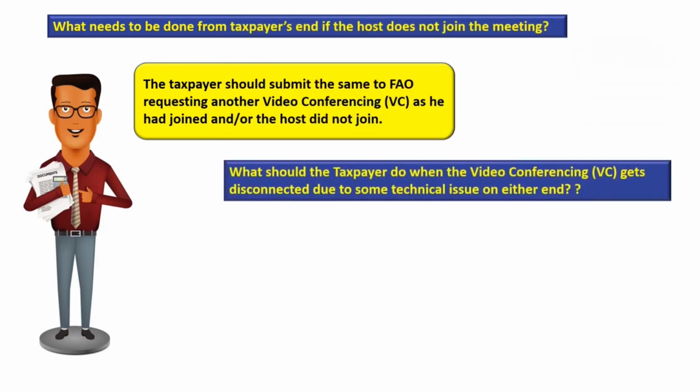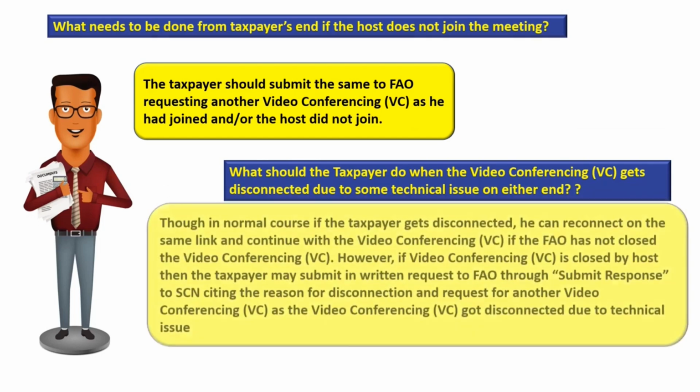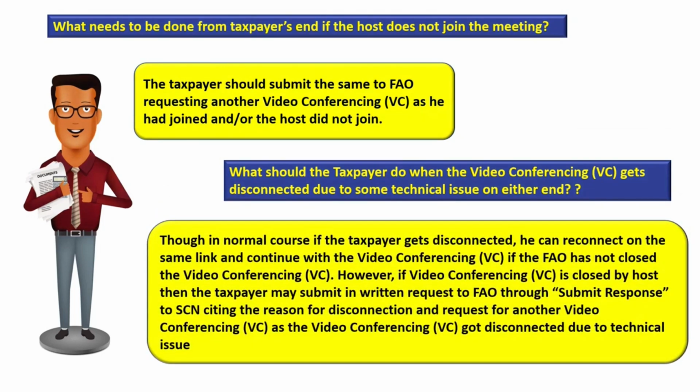In certain situations, it may happen that the video conferencing gets disconnected due to some technical issues on either end. What should the taxpayer do in such a situation? In the normal case, if the taxpayer gets disconnected, the taxpayer can reconnect on the same link and continue with the video conferencing if the Faceless Assessing Officer has not closed the video conferencing. However, if the video conferencing is closed by the host, then the taxpayer may submit a written request to the Faceless Assessing Officer through submit response to show cause notice citing reason for disconnection, and can also request for another opportunity for the video conferencing as the earlier one got disconnected due to technical issues.